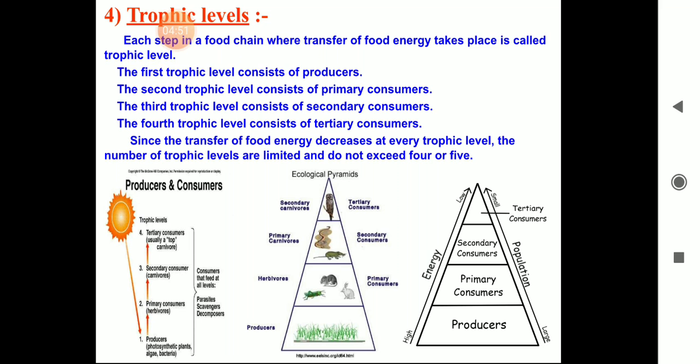The transfer of food energy decreases when we move from one trophic level to another trophic level, and the number of individuals will also decrease when we move from the first trophic level to the last trophic level. So the trophic levels will not exceed 4 or 5. So you can check all this.